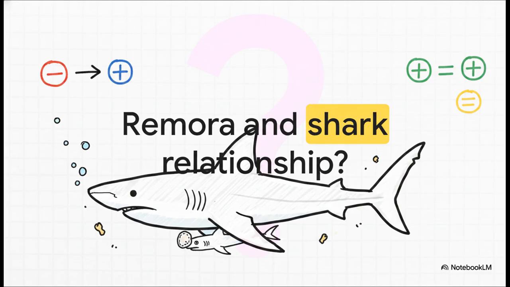Now, I don't just want you passively listening. I want to test your active recall. Let's kick off a rapid-fire lightning round to solidify your newfound expertise. Ready? Question 1. A remora fish attaches itself to a shark to eat leftover scraps of food from the shark's meals. The shark is entirely unaffected by the little fish hanging on. Based on our framework, is this parasitism, commensalism, competition, or mutualism?